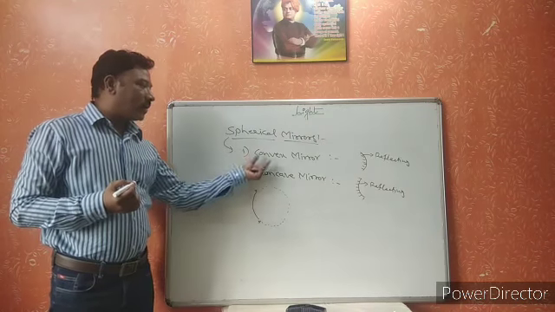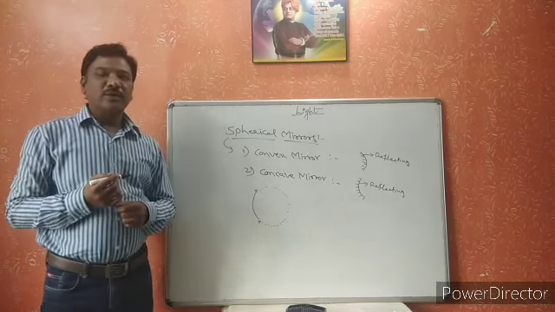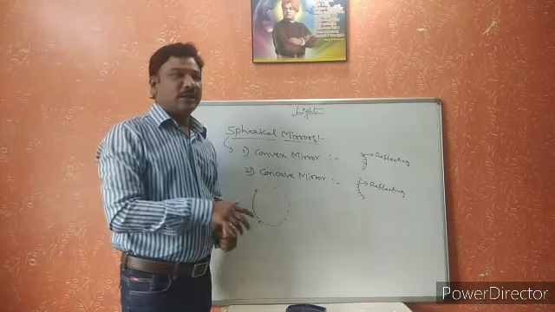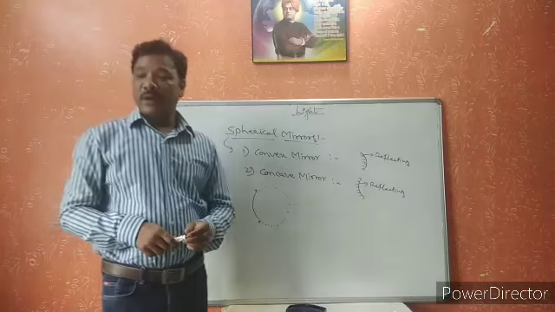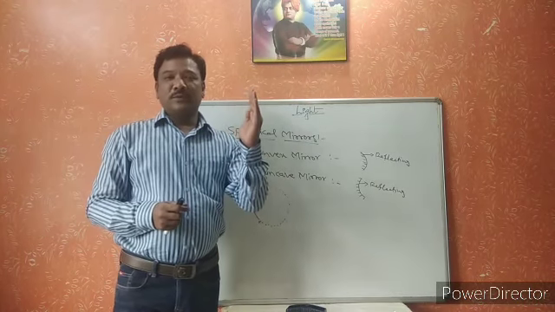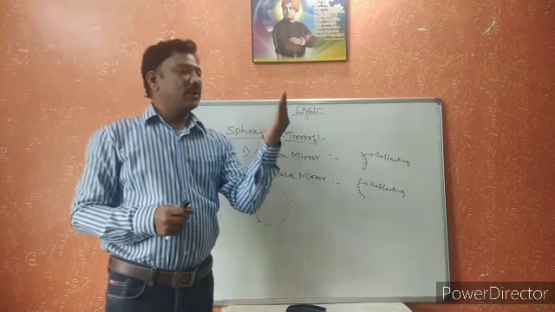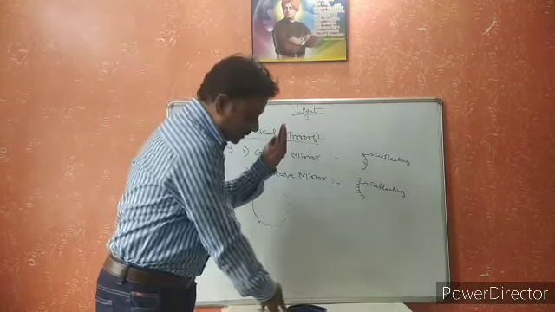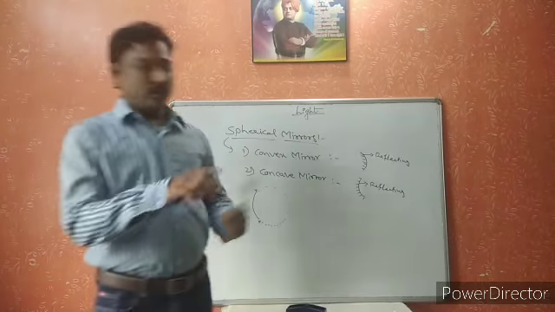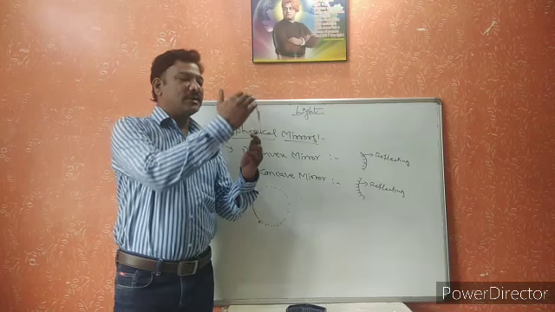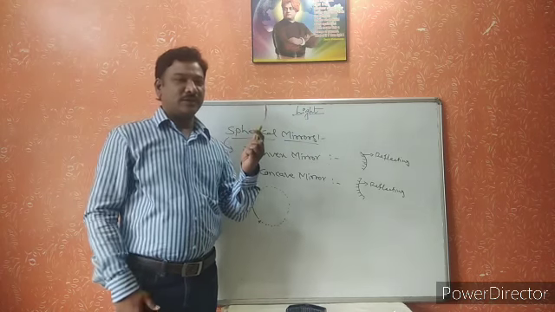So here we have a convex mirror and a concave mirror. To understand this, let us take a spoon. For example, in our house we have a spoon. If you take the spoon, it has two surfaces, that means inwards and outwards. See this curved inward surface and curved outward surface.